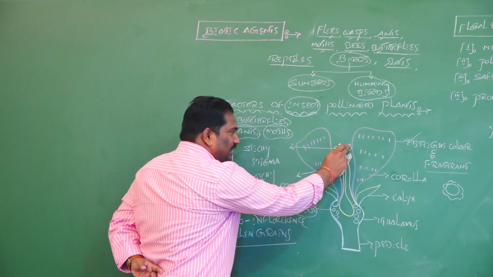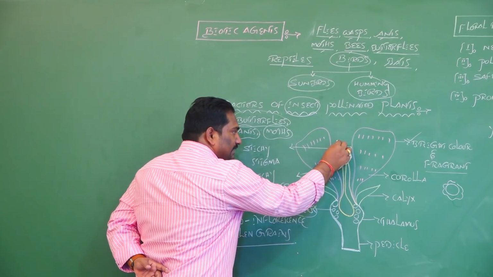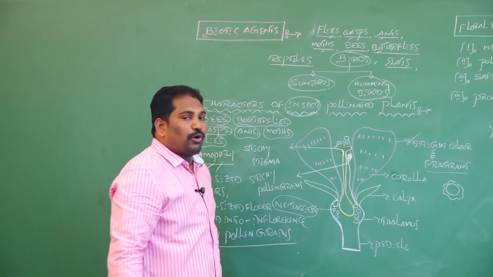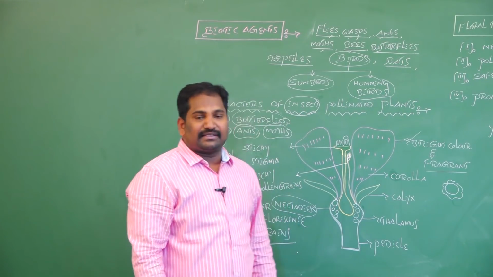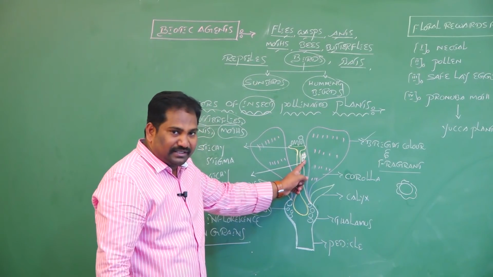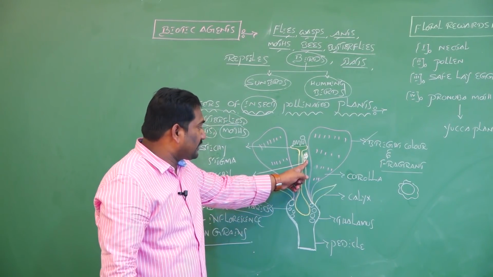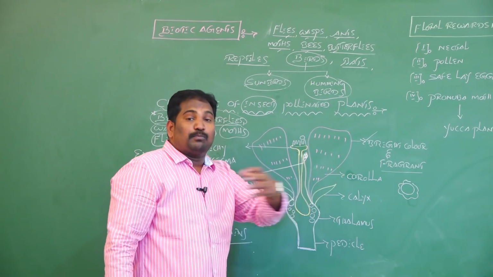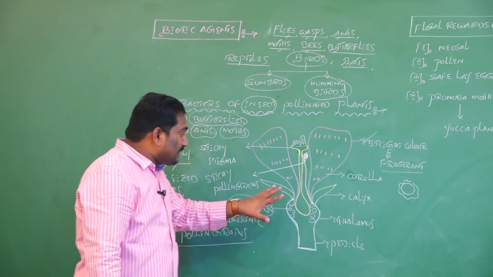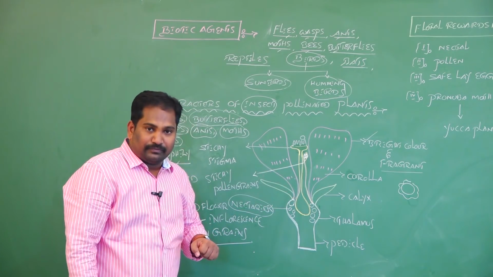And the stigma is sticky in nature to hold the pollen grains from the insects. Whenever sticky pollen grains are present in insect pollinated plants, they easily attach to the body of insects due to the sticky nature of pollen grains. This is one of the characteristic features.